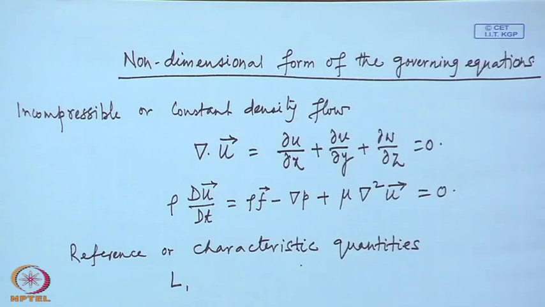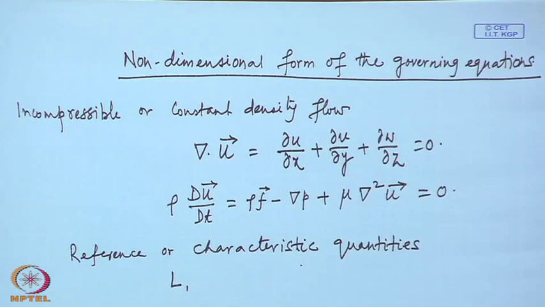In case of that flow between two plates, we can consider the spacing between the two plates as the characteristic length. And let us say that there is also a pressure gradient in that problem; we did not use pressure gradient, but if there is a pressure gradient, then there will be a variation in flow velocity along the x direction as well. And in that case, the characteristic length in the x direction or in the flow direction and in the normal direction need not be same. However, in this case we are considering the characteristic length in all the directions to be same and it is L, whatever that L is; L will be appropriately chosen in a particular problem.